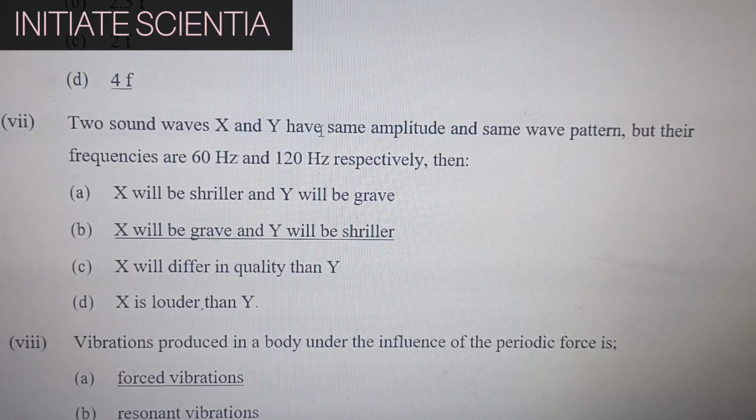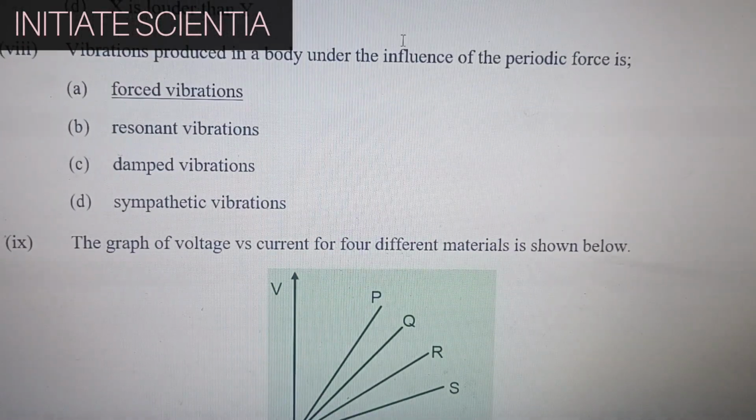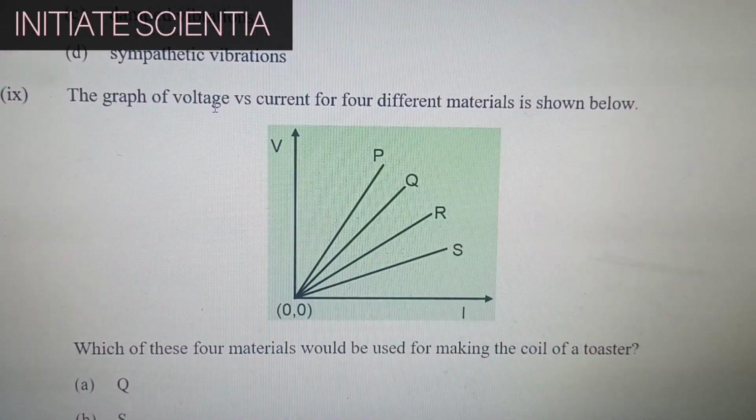Two sound waves x and y have same amplitude and same wave pattern, but their frequencies are 60 Hz and 120 Hz respectively. Then x will be grave and y will be shriller. Vibrations produced in a body under the influence of the periodic force is forced vibrations.